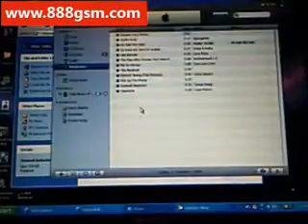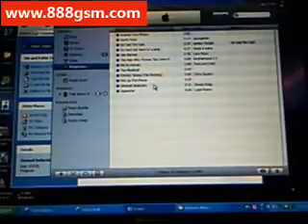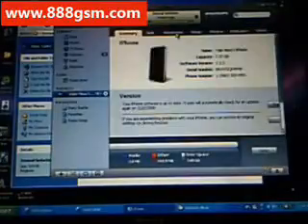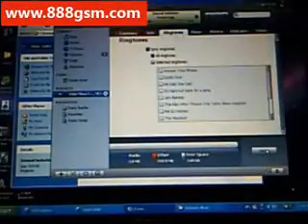And you're going to right click on the song that you just selected and then click Convert Selection to AAC. Takes a second. And then it should pop up and start playing. Now you're going to right click on the file that just converted. Click Show in Windows Explorer.